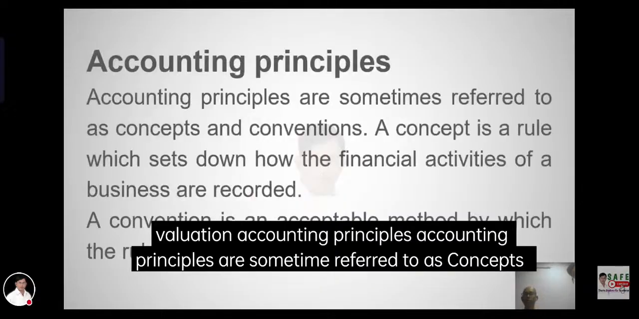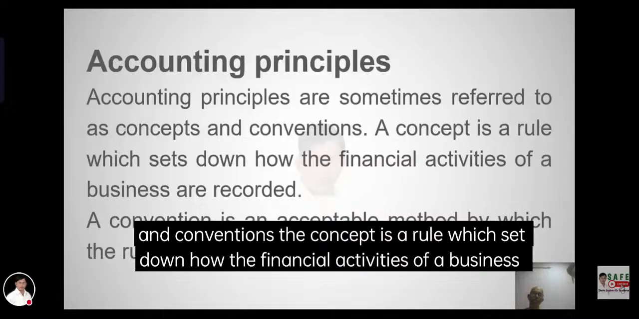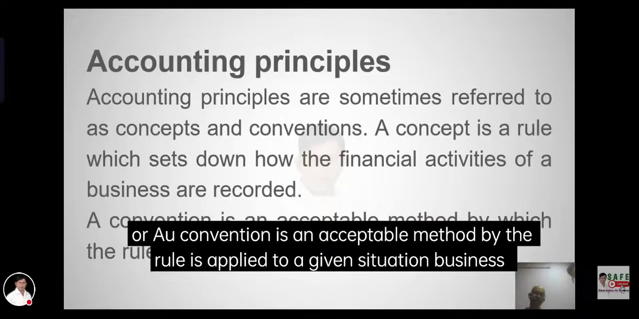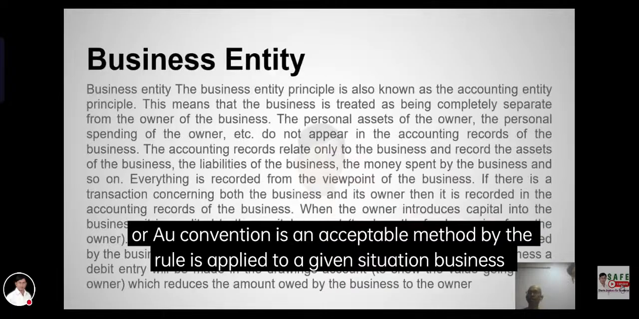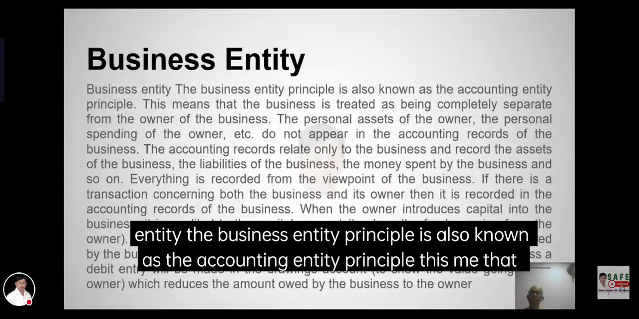Accounting principles are sometimes referred to as concepts and conventions. A concept is a rule which sets down how the financial activities of a business are recorded. A convention is an accepted method. Business entity: the business entity principle is also known as the accounting entity.